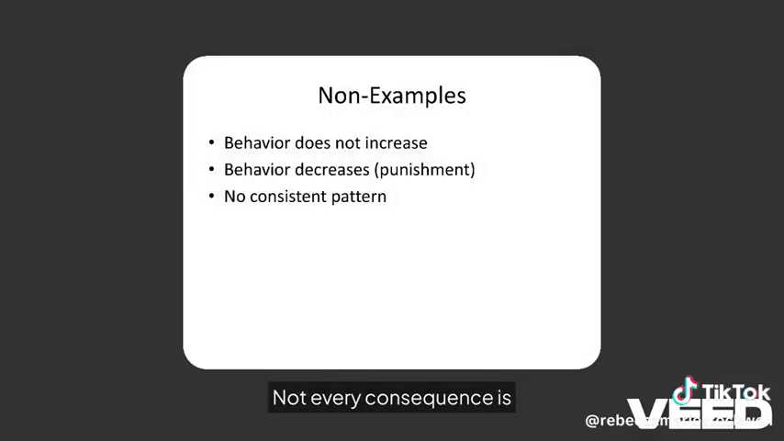Not every consequence is a reinforcement schedule. If behavior does not increase, reinforcement is not occurring. When behavior decreases because of a consequence, we call that punishment. And if there is no consistent pattern linking behavior and consequence, no schedule exists.